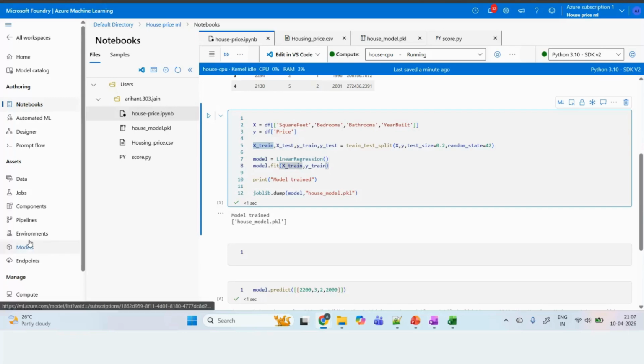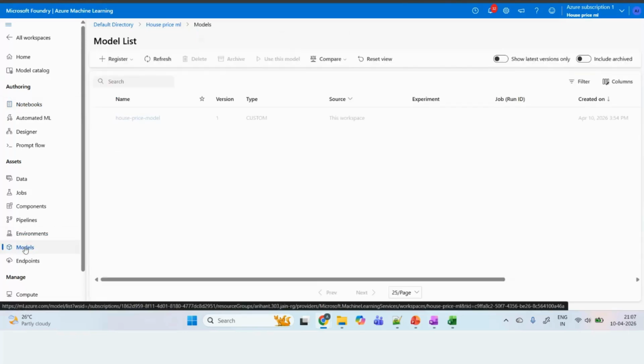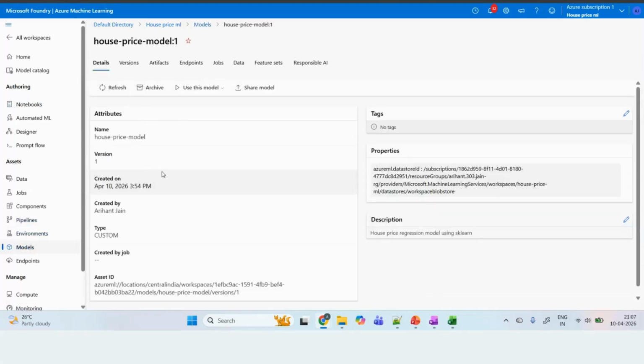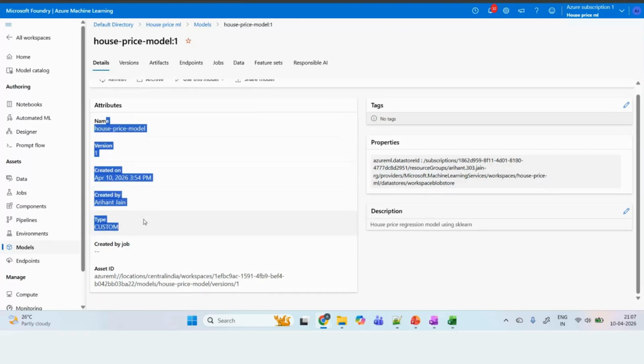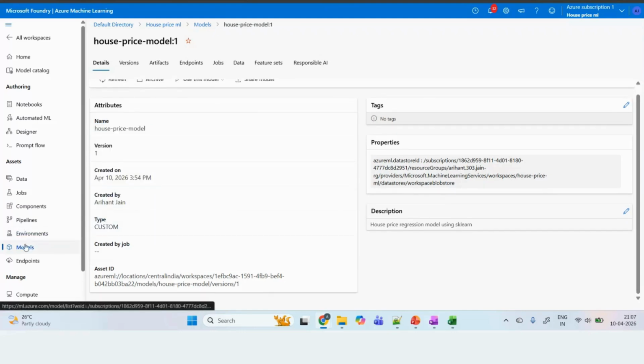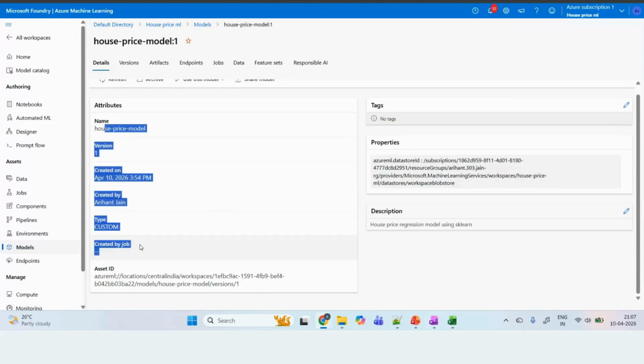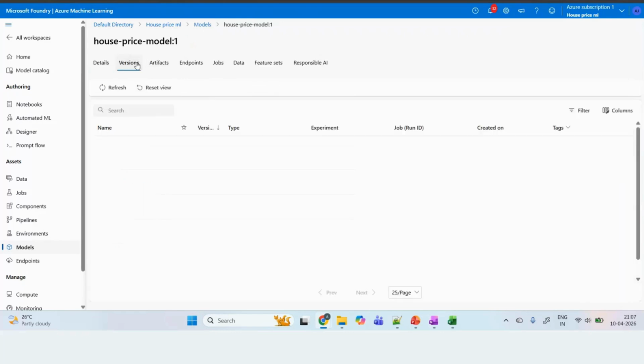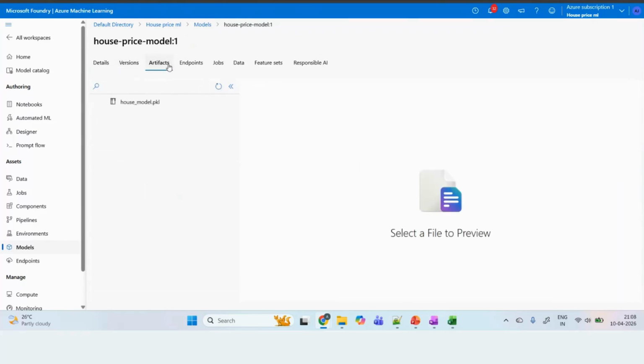For that, go to the models here. Here you will start seeing that model. This is the model which is registered. Whatever model you save over there will start appearing here, and you have to use this model for the prediction part. Here you can see the versions also, the artifacts, this house model.pkl which we created, endpoints and so on.